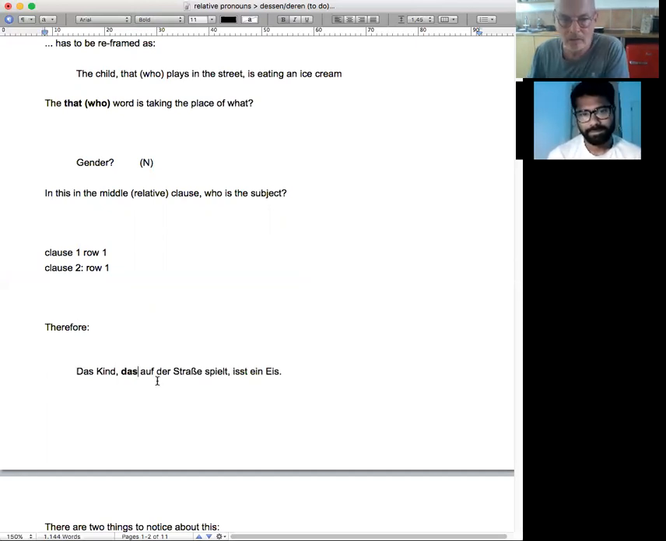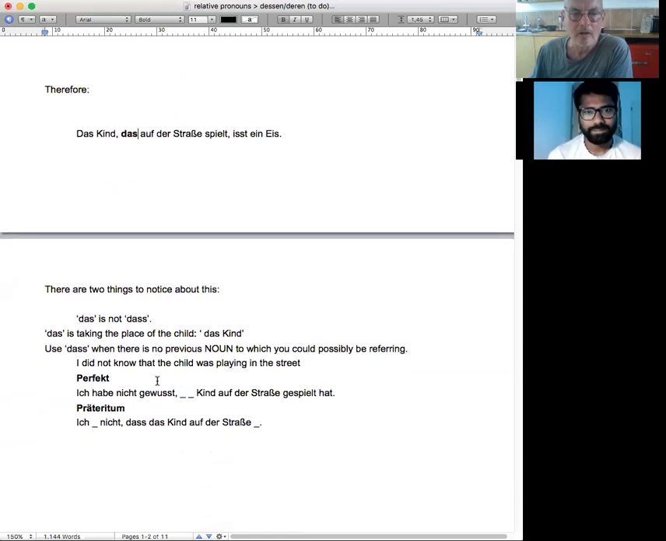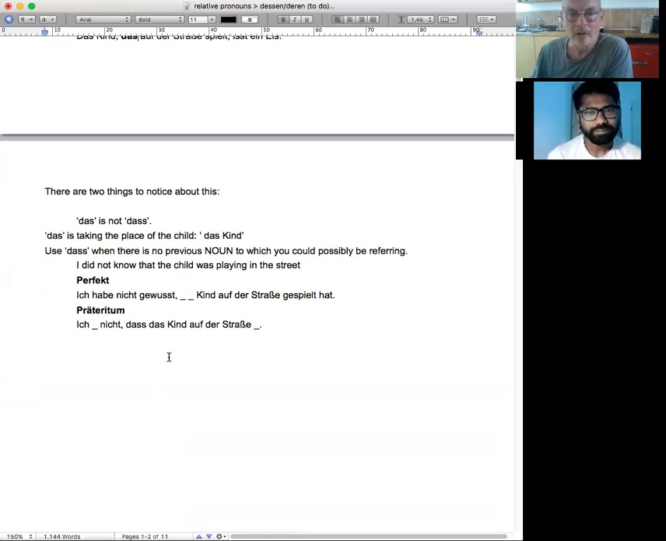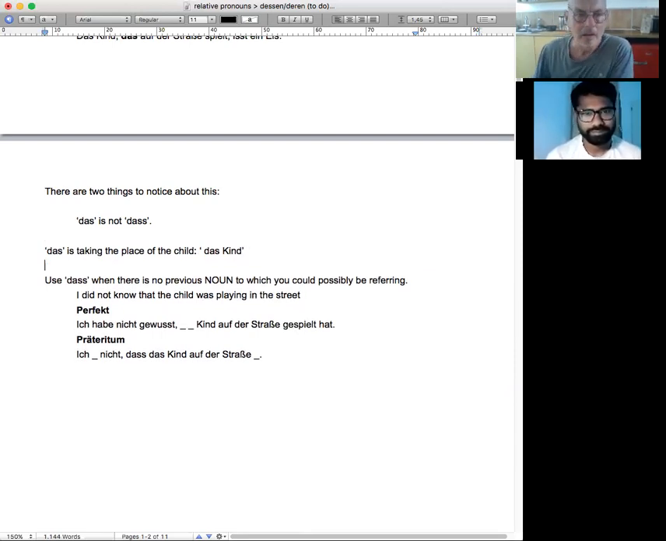And we're going to mostly be using the der star grid. Remember der star? So that's what we're using. Therefore, there are two things to notice about this. Das is not das. Das is taking the place of the child, das Kind. Use das when there is no previous noun to which you could possibly be referring.